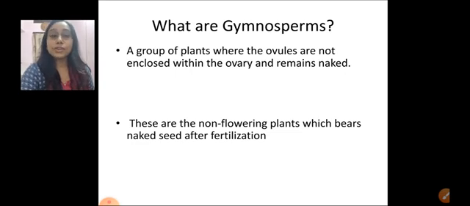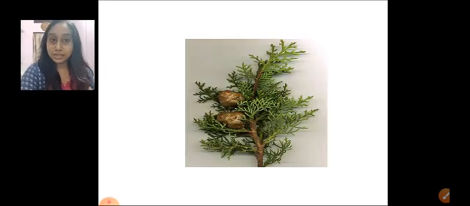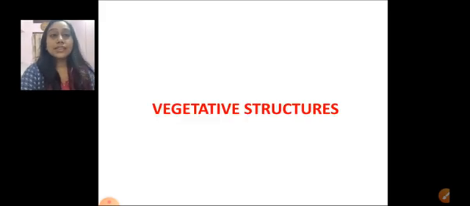Now when the ovules turn into seeds, seeds are also born naked. In front of you there is a picture of a gymnosperm which is bearing a naked seed. This is a common ornamental plant which is found in many of our houses, is it not? So it is also bearing one naked seed. So let us now start with the vegetative characteristics.